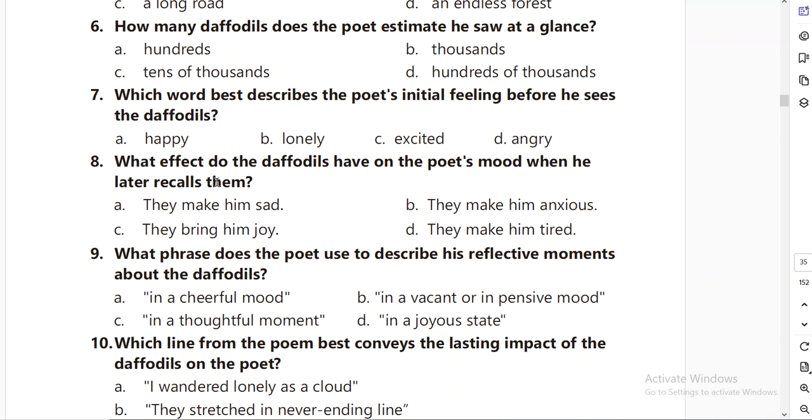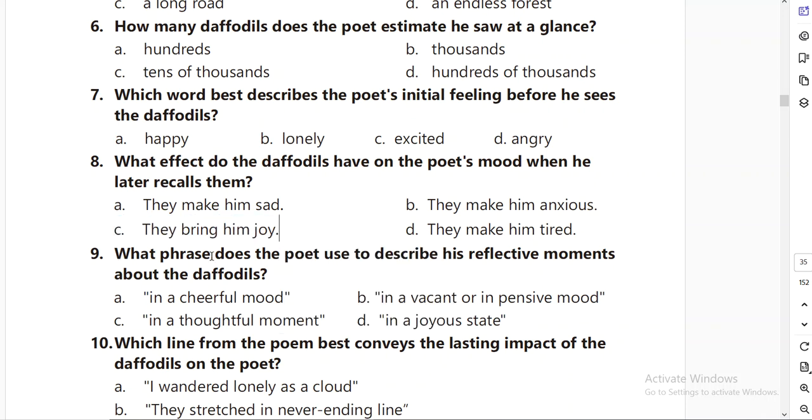Question number 8: what effect do the daffodils have on the poet's mood when he later recalls them? We know very well that whenever the poet is in a pensive mood, or alone, or feeling sad, he recalls the memory of the daffodils and then he begins to enjoy. He feels happy. Let's see the options: they make him sad, they make him anxious, they bring him joy, they make him tired. Obviously the answer is option C, they bring him joy.